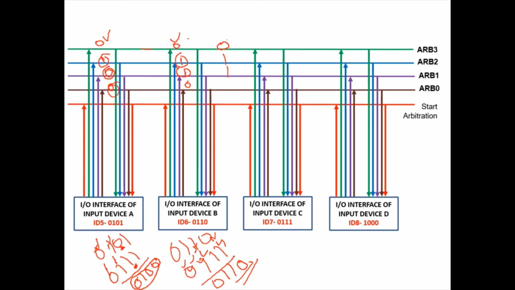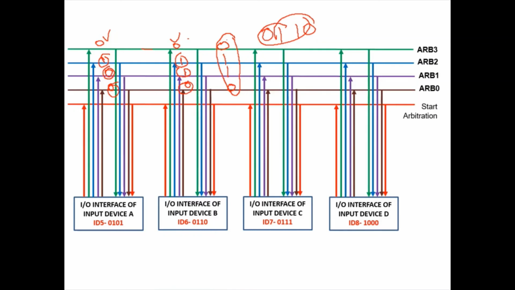Finally 0 and 0, so this line becomes 0. So the new arbitration value is 0, 1, 1, 0. This is again read by all the devices which have placed their IDs, meaning those intending to become bus master. That means device A and device B, with ID 5 and ID 6. These devices read the arbitration lines once again.